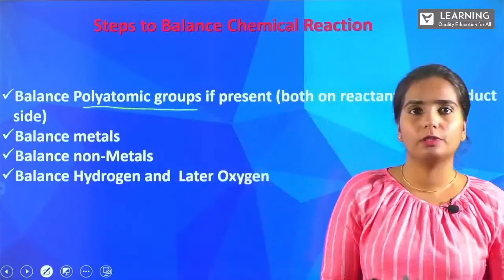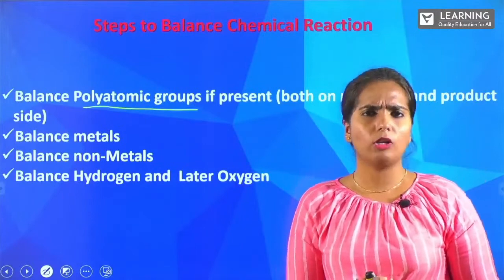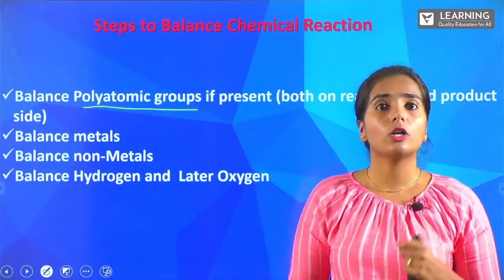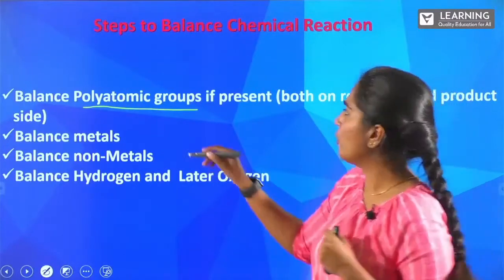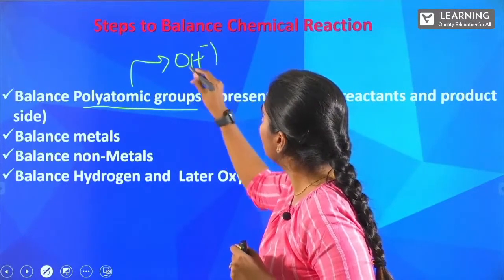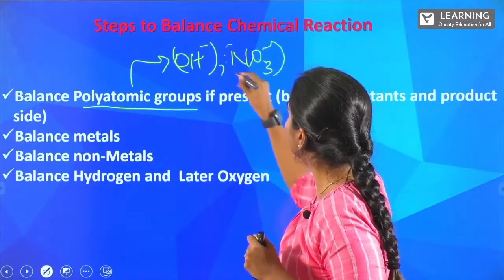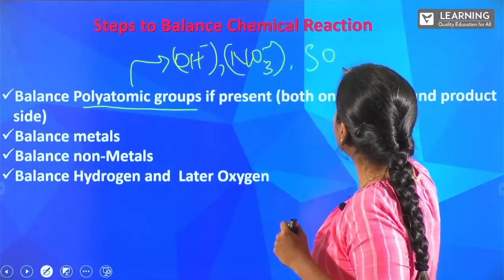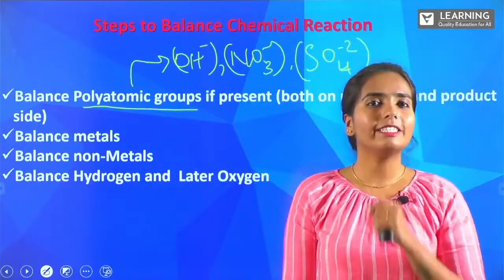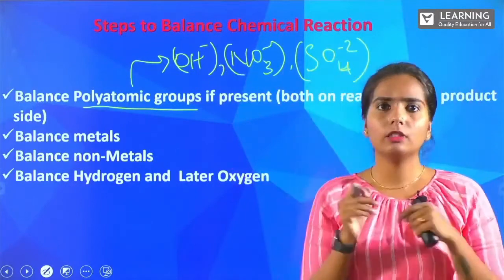Balancing the polyatomic groups. The first step is balancing the polyatomic groups. What do you think these polyatomic groups are? Yes, the groups that are covalently bonded together are called polyatomic groups. I'll give you a few examples here. Suppose we are taking OH minus, NO3 minus, SO4 minus 2. All these are called polyatomic groups, and they will always be represented within brackets.